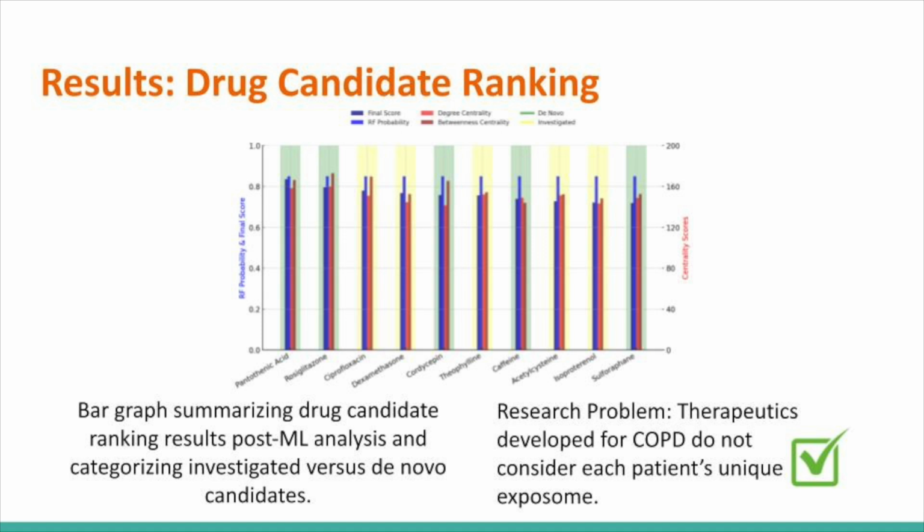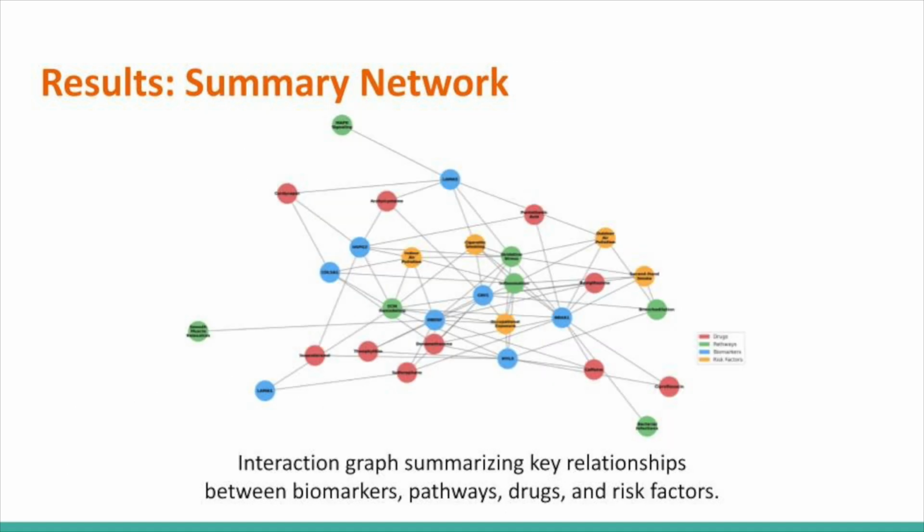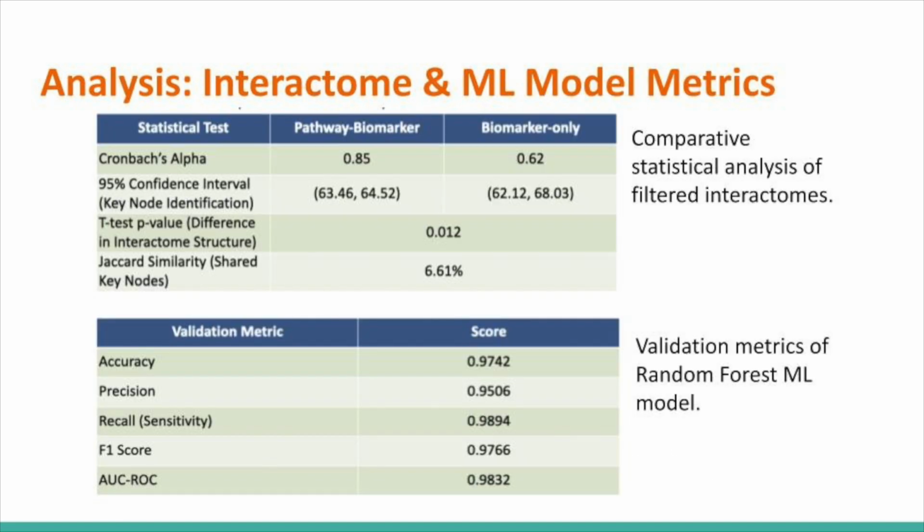This next bar graph showcases the top 10 drug candidates identified from this study, showcasing results both investigated before in the context of respiratory disease and candidates that have never been identified in the context of respiratory disease before. This final figure is an interaction graph showcasing the cohesion of the study, showing interactions between risk factors, biomarkers, pathways, and drugs identified and explored in this study. These two tables showcase key statistical analysis elements.